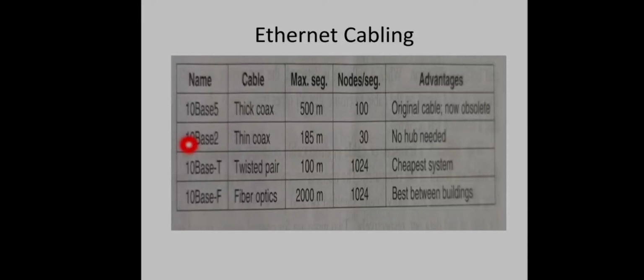And the second type is 10 base 2, which is called thin coaxial cable. So here the maximum segment length can be up to 185 meter only. That is why it is given as 2 here. Okay, now so the number of nodes also will be limited. Up to 30 nodes will be supported here. Then we have the twisted pair 10 base T. T stands for twisted pair, then F stands for fiber optic cable.